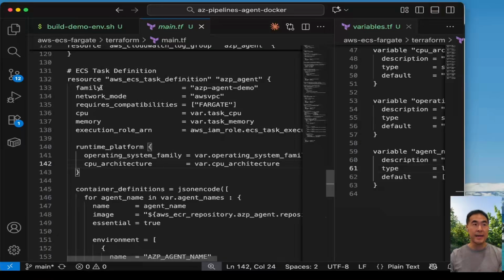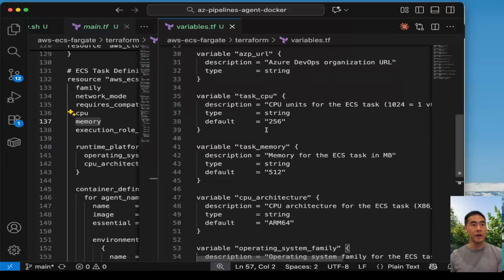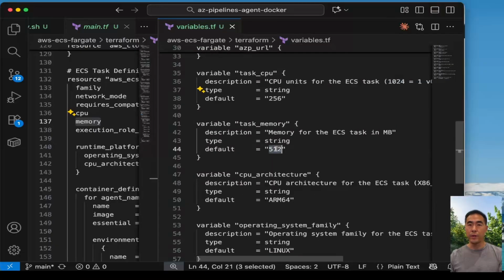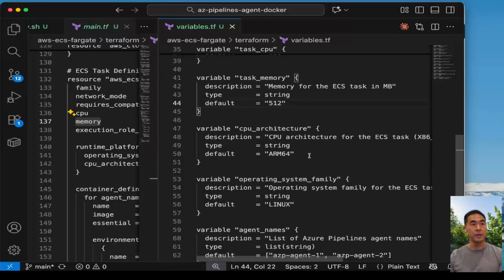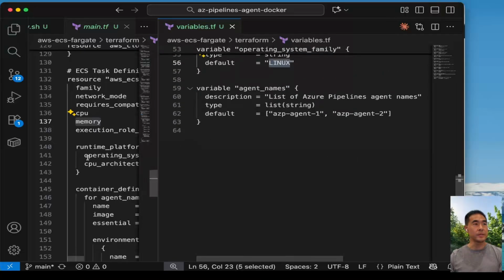So with this ECS task definition, we have used the network mode awsvpc, and that's always the case for Fargate. Here we define the number of CPUs and memory, which we have defined in our variables file here. So we're saying it's just 0.25 of a vCPU because 1024 is equal to one CPU. The memory, I'm putting 512 MB, and the CPU architecture we're using is ARM. The operating system is Linux.